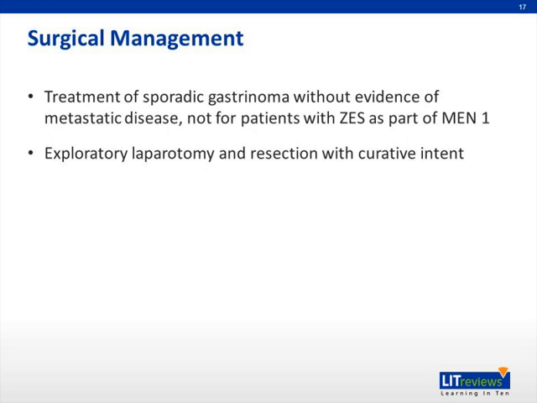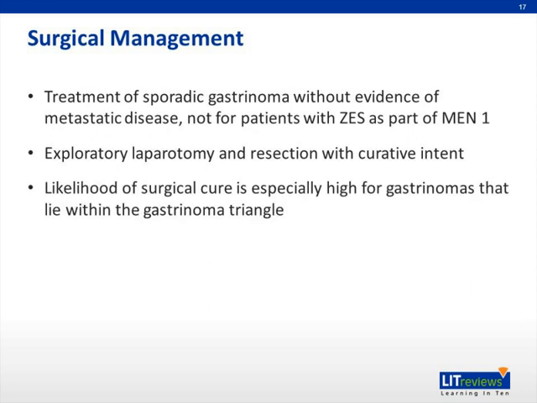This recommendation is derived from the observation that in addition to eliminating or at least decreasing the need for anti-secretory medical therapy, successful resection of sporadic gastrinomas protects against the possibility of eventual morbidity and death from metastatic spread of the tumor. The likelihood for surgical cure is especially high for extrapancreatic gastrinomas. 80% of curable gastrinomas lie within the gastrinoma triangle, comprised of the parapancreatic lymph nodes at the head of the pancreas and the duodenal sweep.